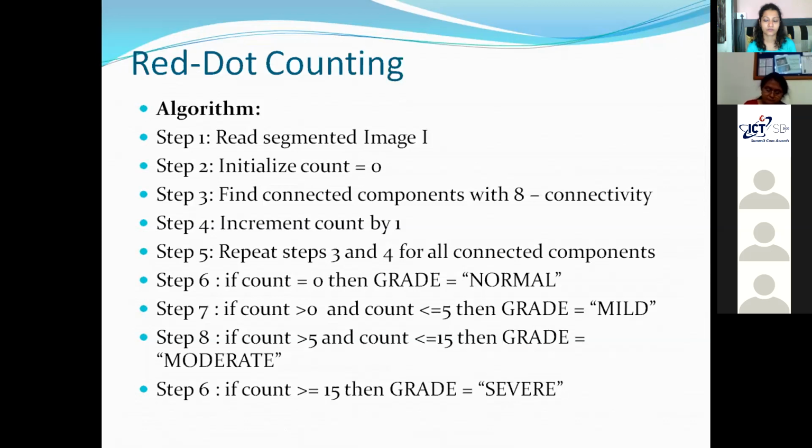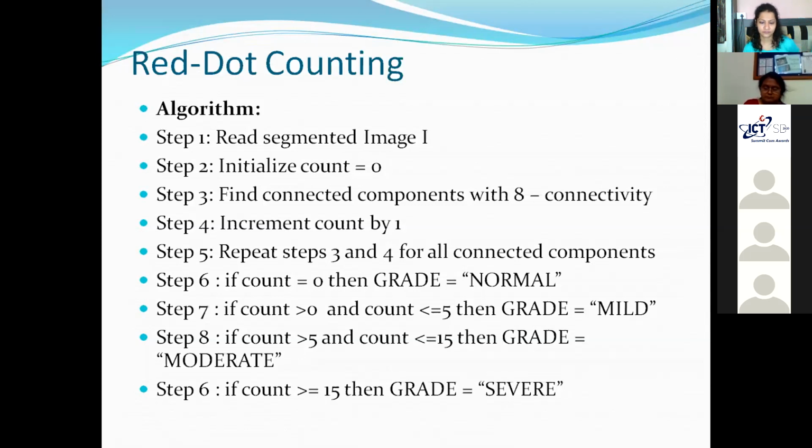We read the input image, we set a counter to 0. We find out connected components, that is in the segmented image, those components with 8 connectivity, we find them out, and every time we find a connected component, we increment the counter by 1. The steps 3 and 4 are repeated for all the connected components, and then the counter is checked.